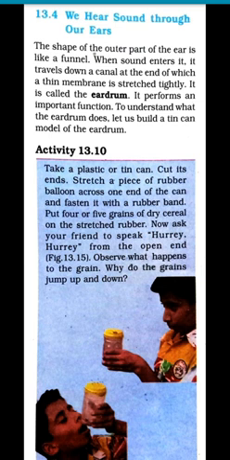Put 4 or 5 grains of dry cereal on the stretched rubber. So now ask your friend or anybody to say something from the open end, as it is shown in the figure, and then observe what's happening there. We can see that when you speak, the grains will start moving. You can see the grains jump up and down.